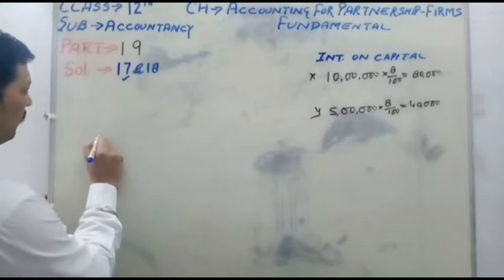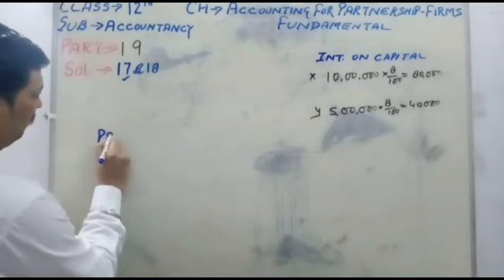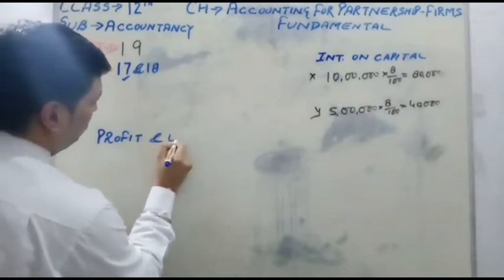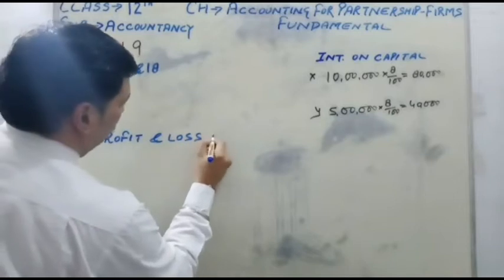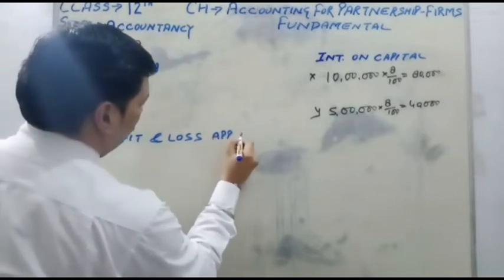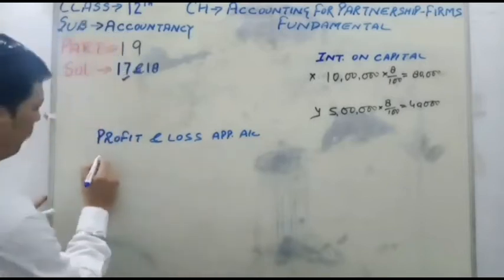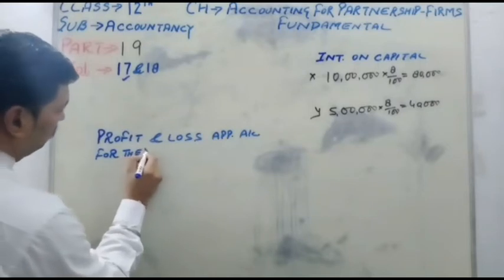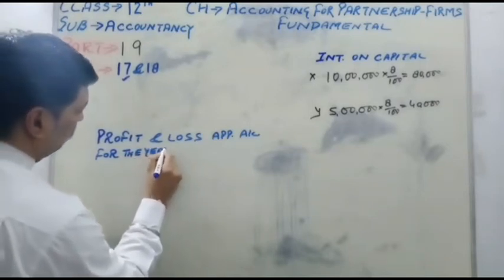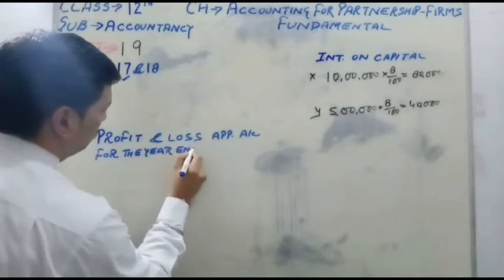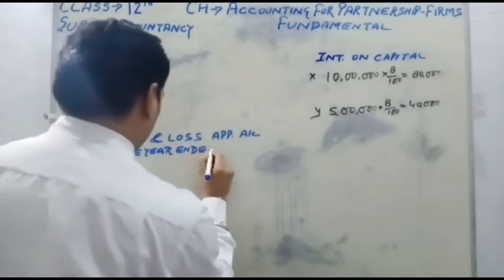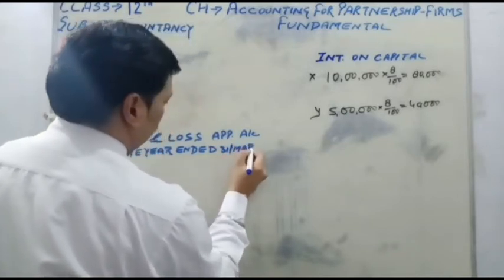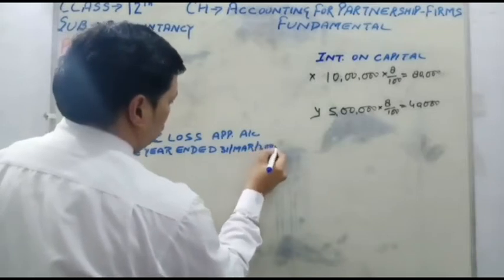So now see the format of the profit and loss appropriation account. Same format as in the previous questions. Profit and loss appropriation account for the year ended 31st March 2008.